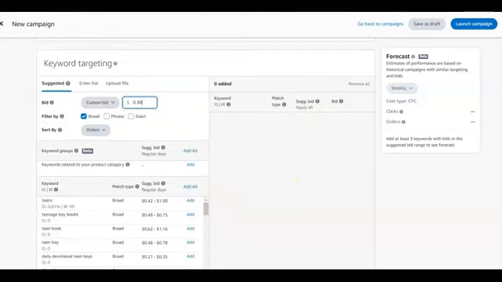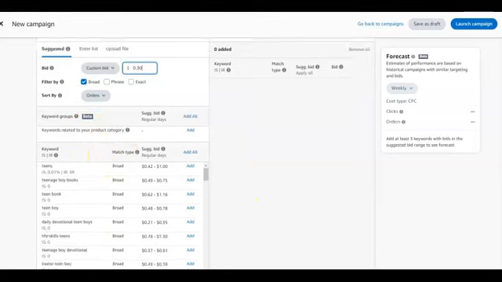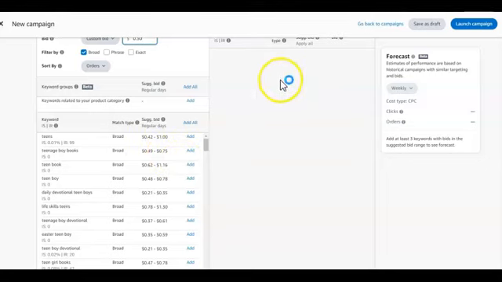Now we did 30 cents. We checked off phrases and exacts, and we are leaving it as suggested in terms of the keywords Amazon is suggesting for us. So now let's start. How do we add these keywords? Any keywords you select is going to reflect here. So let's say maybe our book is about a daily devotional for teen boys. You just come here, you select this keyword. Okay, I want to run ads for this keyword. You just click on add, and it's automatically going to come over here.